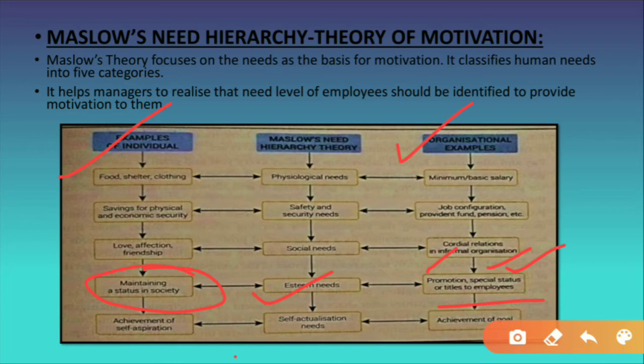Like employee of the year. When these kinds of titles are given, they feel more motivated. So this is what esteem need is all about, when they receive respect and recognition from the organization, which the employees want, and this makes the employees stay motivated. So this is all about the esteem need.